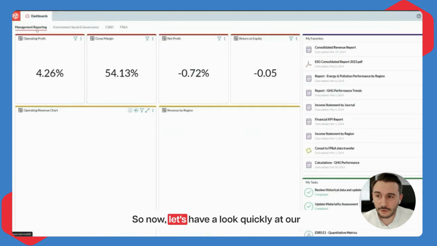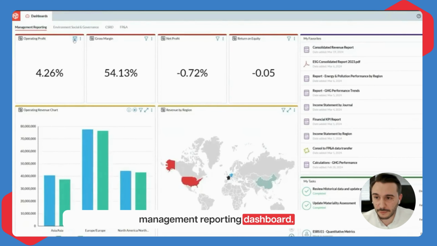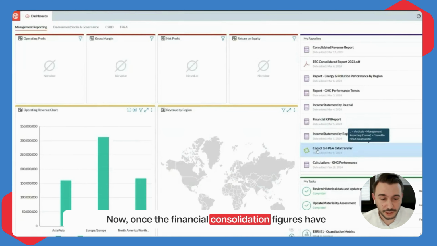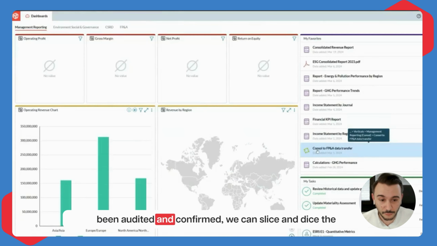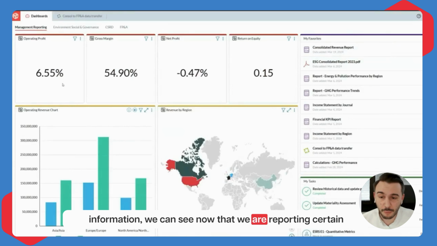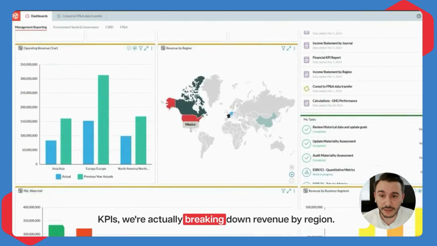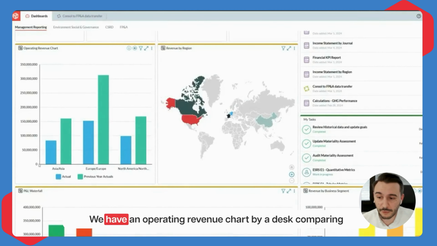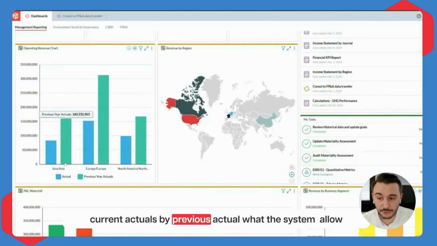Now let's have a quick look at our management reporting dashboard. Once the financial consolidation figures have been audited and confirmed, we can slice and dice the information. We can see that we are reporting certain KPIs. We're breaking down revenue by region. We have an operating revenue chart that compares current actuals to previous actuals.